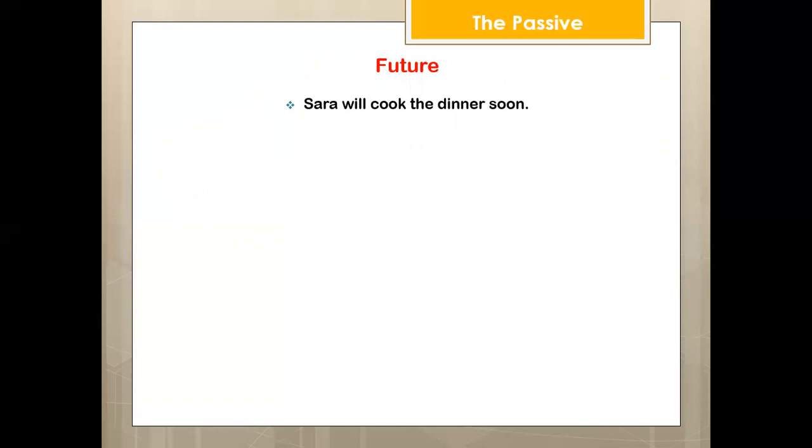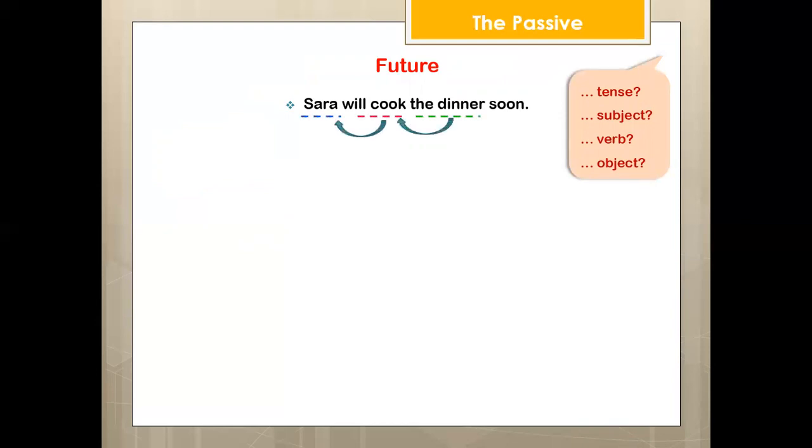Sarah will cook the dinner soon. Now we're going to know how to change future sentence from active to passive. So first, as you know, the first step is to determine subject, verb, object in the active sentence.